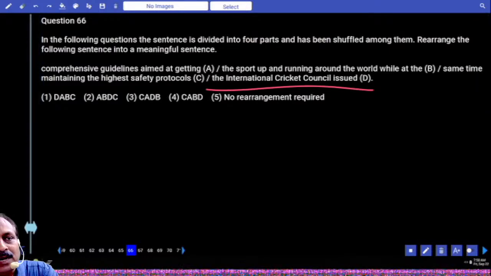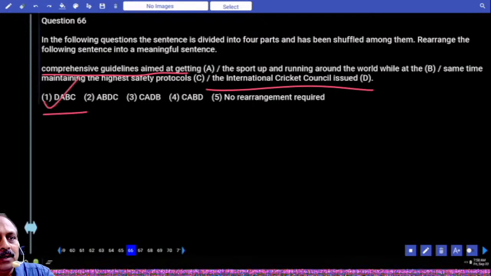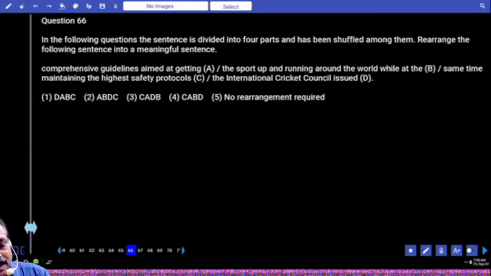The International Cricket Council issued, then you ask the question, issued what? Comprehensive guidelines aimed at getting. You got DA. How many options with DA? Only one option. But check other two also. Aimed at getting the sport up and running around the world while at the same time maintaining the highest safety protocols. Answer is what? The first option.